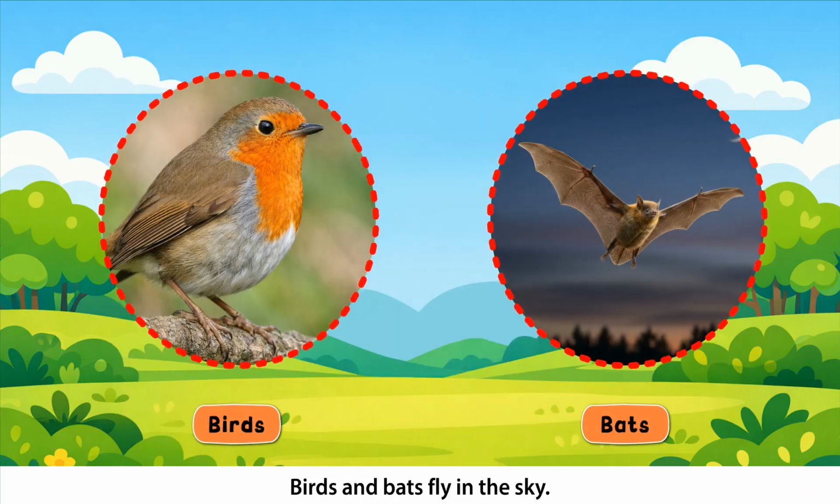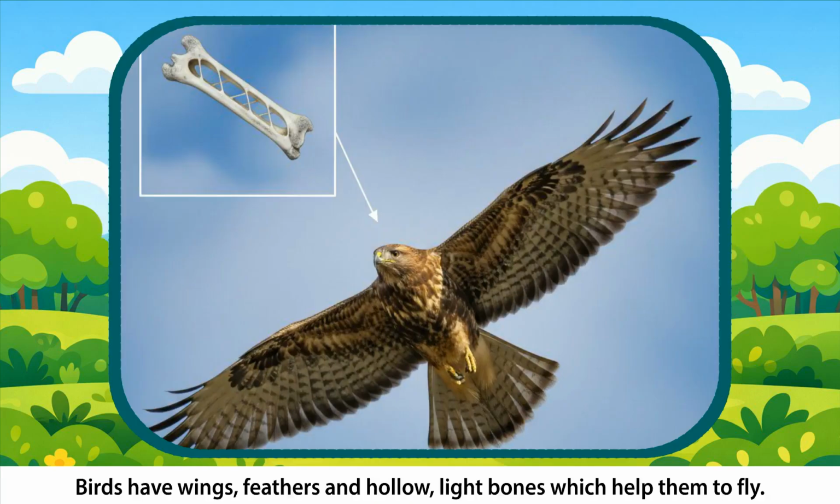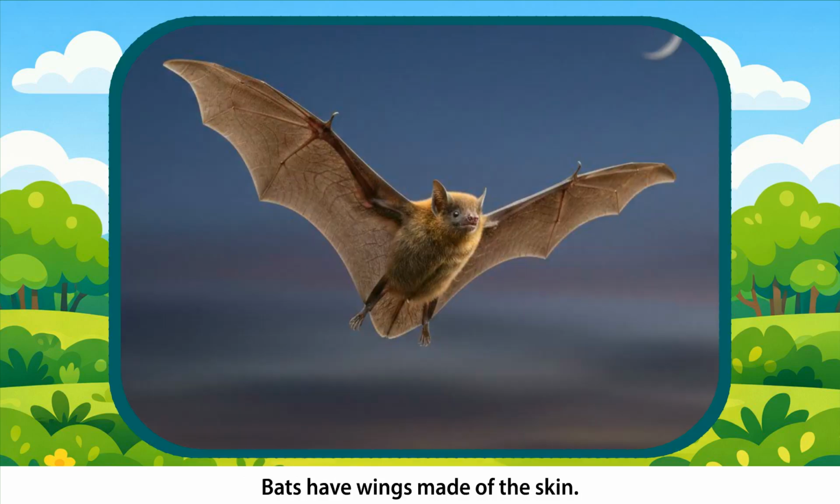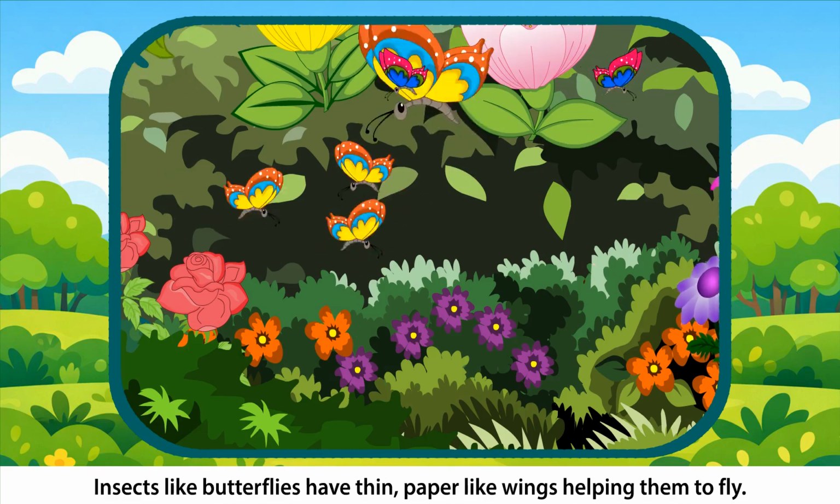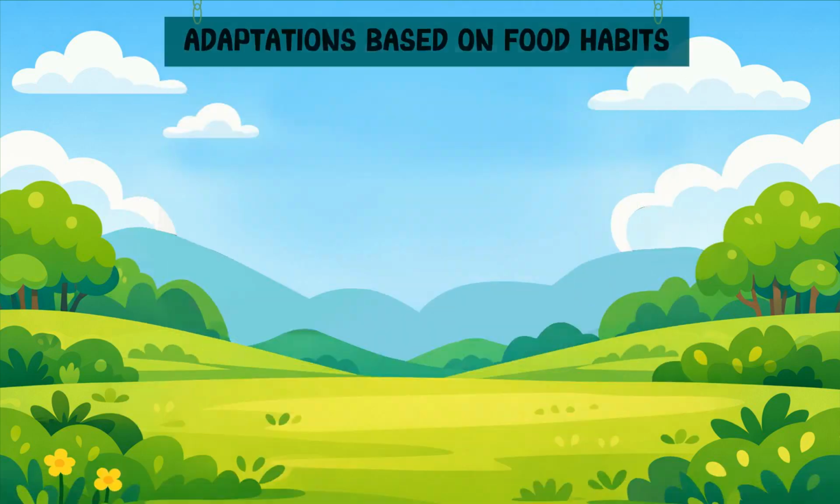Birds and bats fly in the sky. Adaptations. Birds have wings, feathers, and hollow, light bones which help them to fly. They have streamlined bodies that help them to easily cut through the air. Bats have wings made of skin. They stretch them like arms and fly. Insects like butterflies have thin paper-like wings helping them to fly.